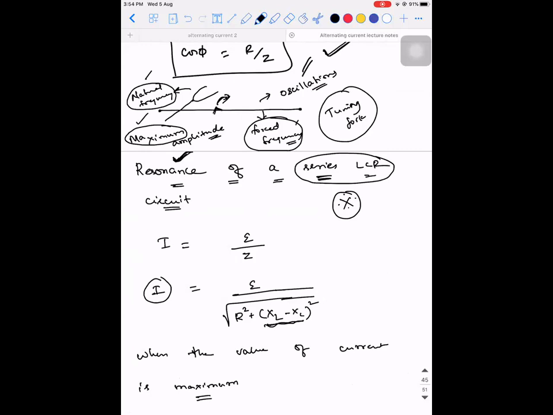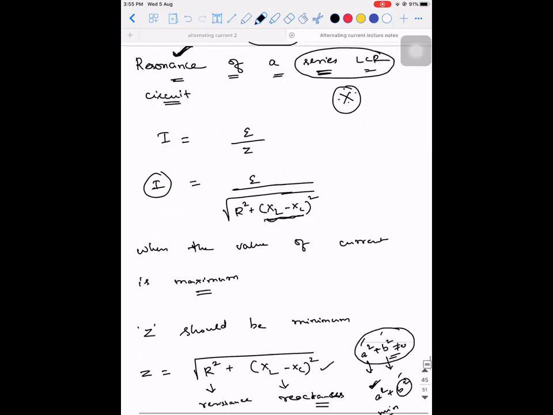What I spoke about earlier is mechanical resonance. Here it is purely electrical. Don't get confused between both.